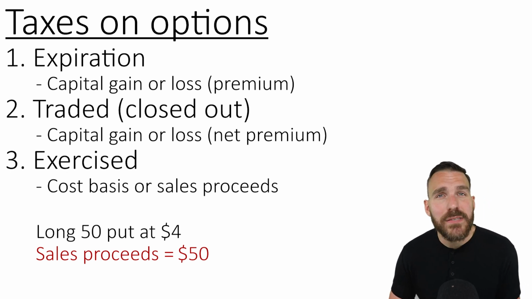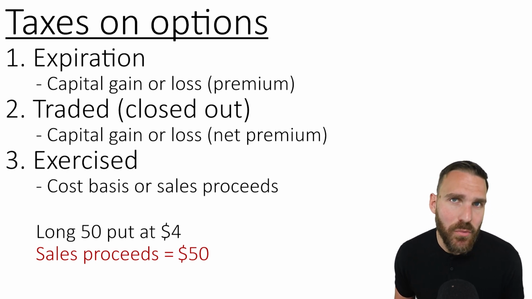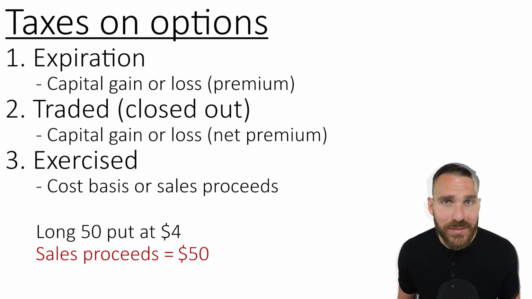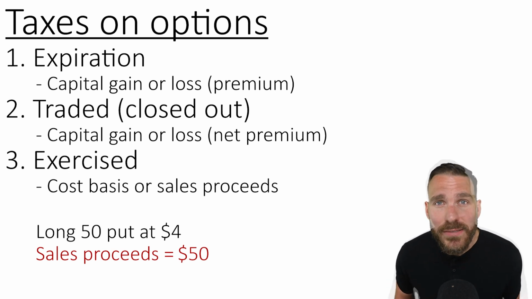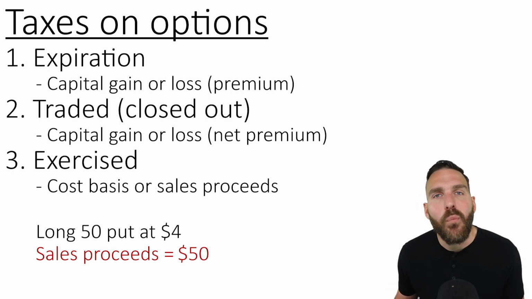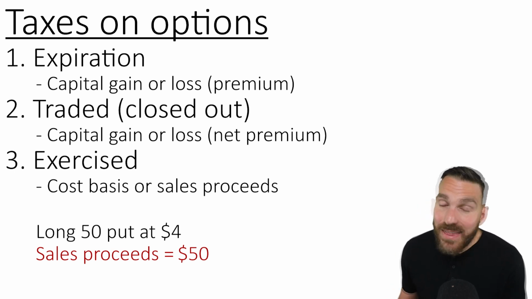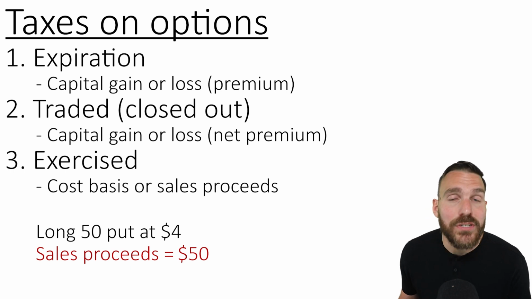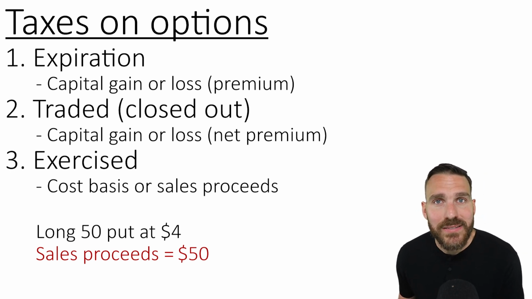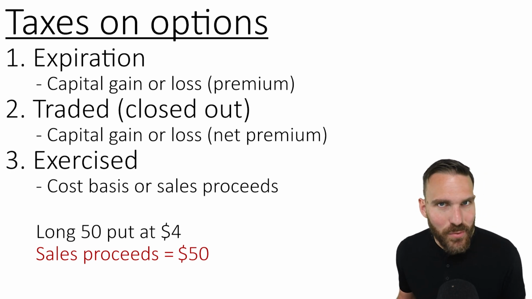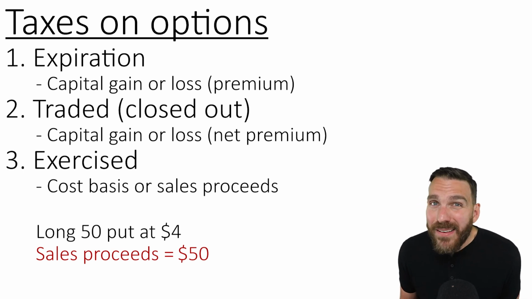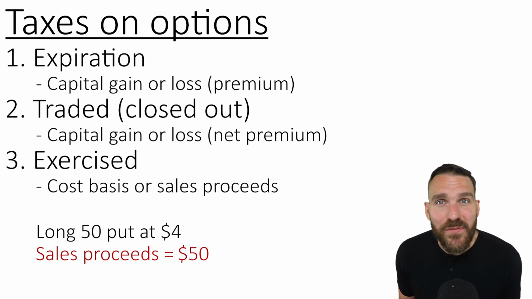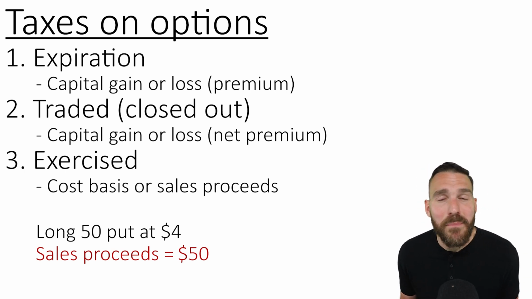Now, the tricky part here is that we would be establishing sales proceeds. Remember, it's always a focus on what the investor is doing with the stock when they're going through the exercise. The investor bought the option up front, which feels like it should be cost basis, but at the end of the day, we're focusing on what the investor does with the stock. And the investor is selling the stock, which establishes sales proceeds on that stock position. Now, we can't forget that we have a premium involved here. The investor sold the stock for 50, but to be able to sell the stock for 50, they had to buy the option and pay that premium.